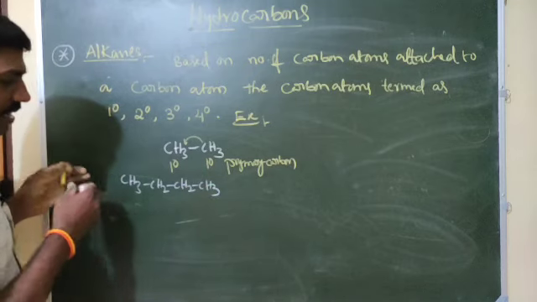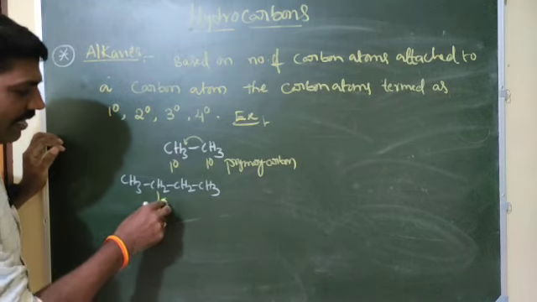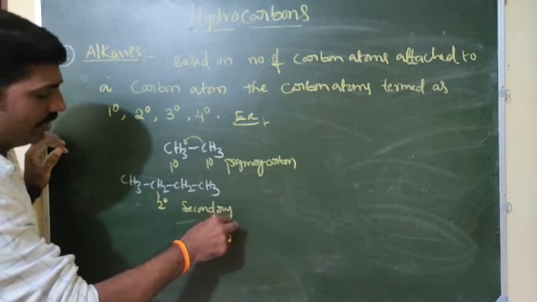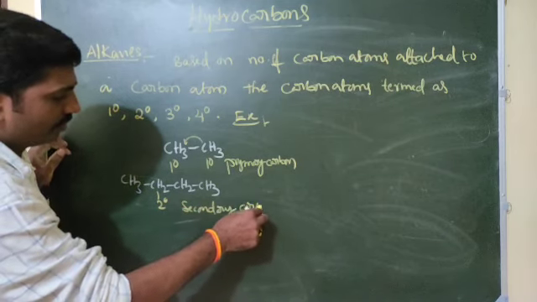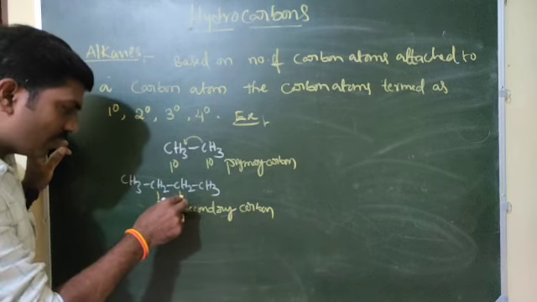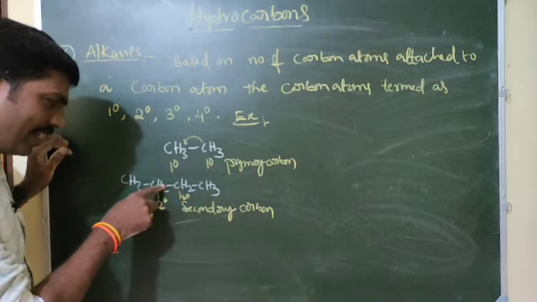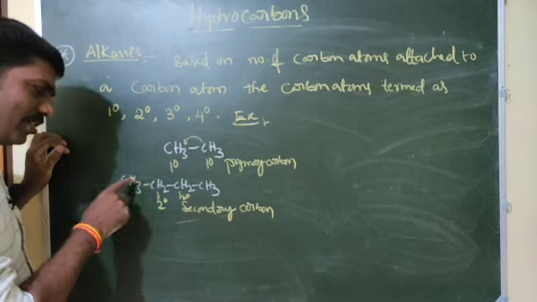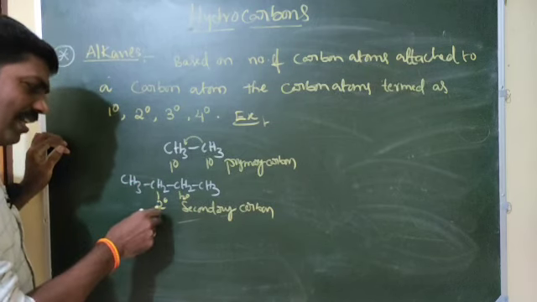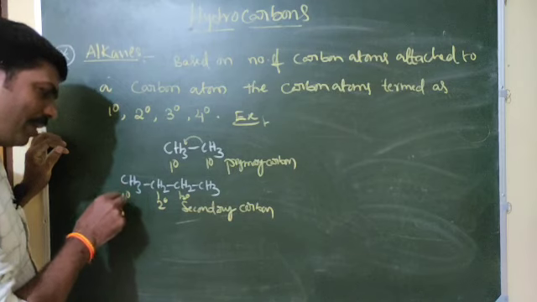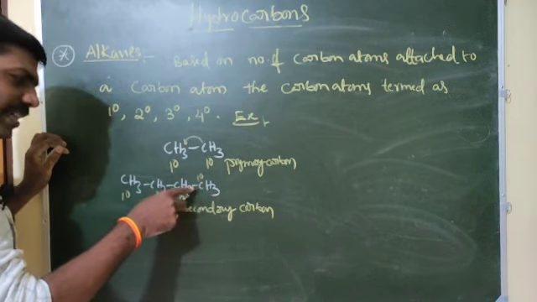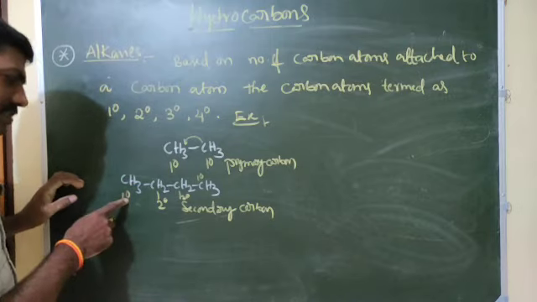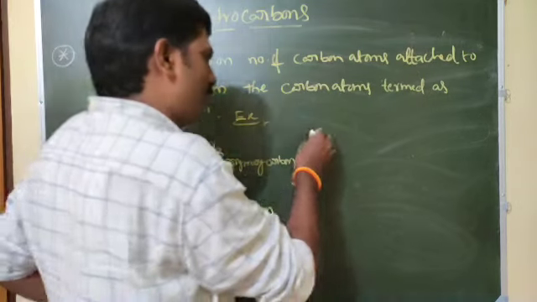Here this is secondary carbon. This is also secondary carbon. This carbon is attached to two carbons, that's why this is a secondary carbon atom. This carbon also is attached to two carbons, so it is also a secondary carbon atom. But this is primary. This is also primary. This is attached to only one carbon. This carbon also is attached to one, that's why primary.